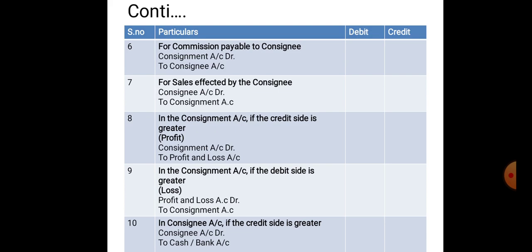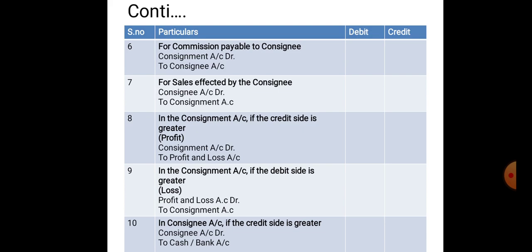If it is a loss, if the consignment account debit side is greater than the credit side, then that would show the loss on consignment. Then the entry would be profit and loss account debtor to consignment account, being loss on consignment transferred to profit and loss account.